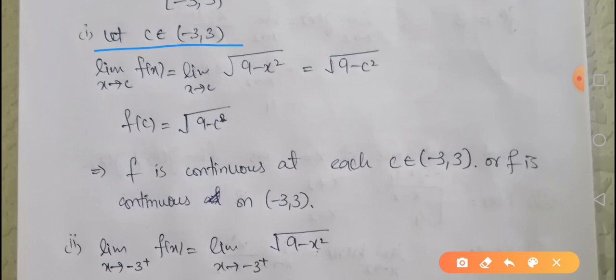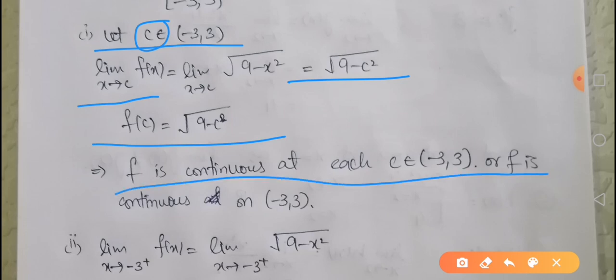For this we choose an arbitrary point e from this interval. We know that in the case of polynomials, the functional value is always equal to the limiting value. So the limiting value is square root of 9 minus e square, and the functional value is also square root of 9 minus e square. So it is continuous at every point of the open interval minus 3 to 3, because e is an arbitrary point from this interval.